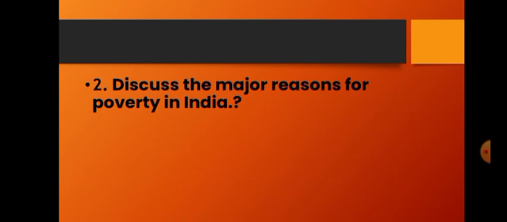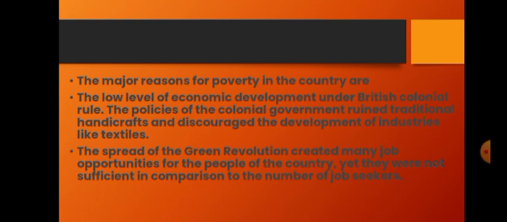Next question. Discuss the major reasons for poverty in India. The major reasons for poverty in the country are the low level of economic development under British colonial rule. The policies of the colonial government ruined traditional handicrafts and discouraged the development of industries like textiles. The spread of the Green Revolution created many job opportunities for the people of the country. Yet they were not sufficient in comparison to the number of job seekers.